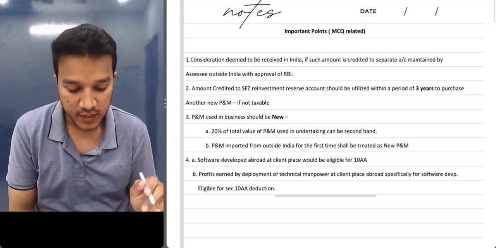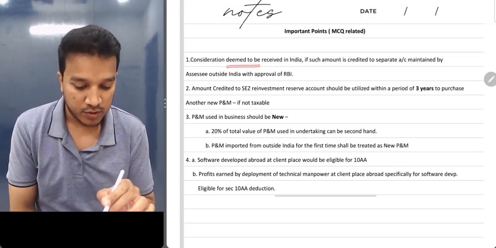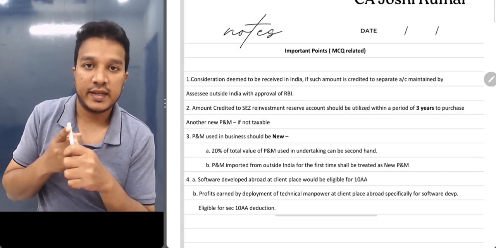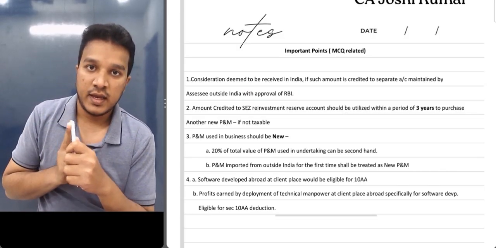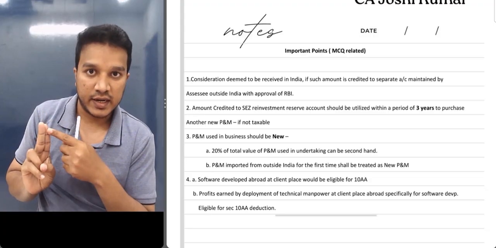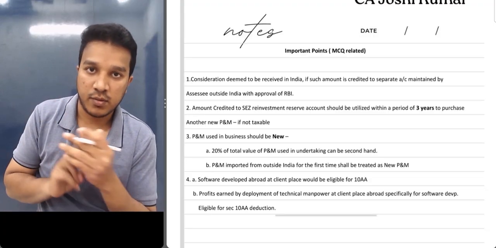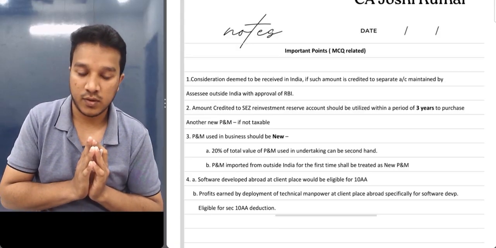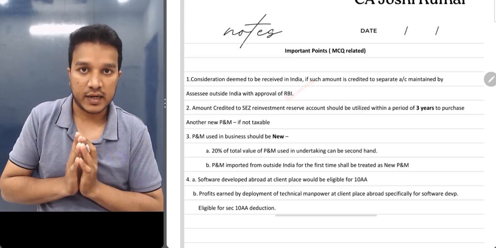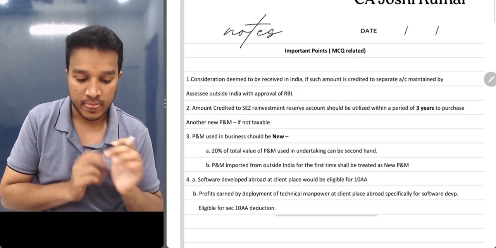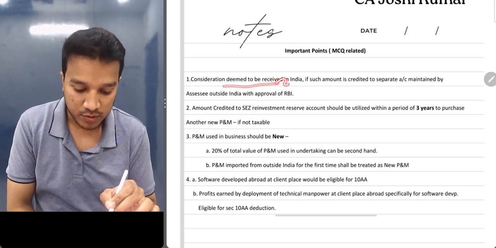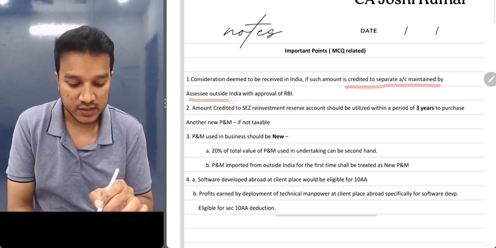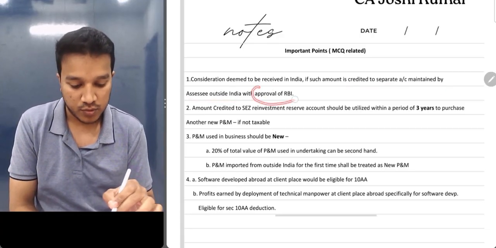Chalo, consideration deemed to be received. See, you opened an account outside India and that account is approved by RBI. And if you are receiving any amount in that account, any amount, someone is crediting any amount into that account, then it is deemed as if that amount is brought into India. Okay, so this can be asked even in your practical question also. Okay, understand, consideration deemed to be received if that amount is credited in your separate account maintained by the SEZ outside India, and that should be approved by RBI.